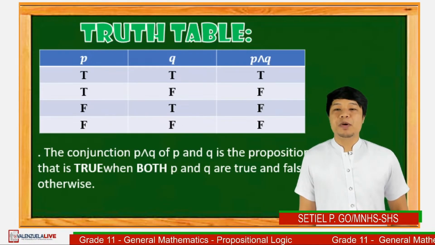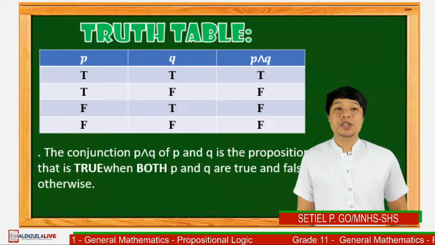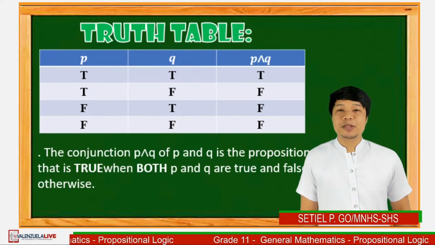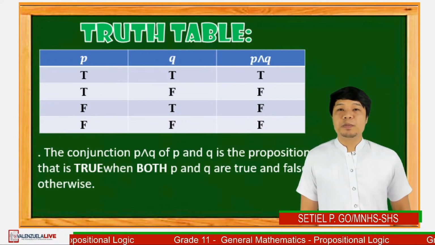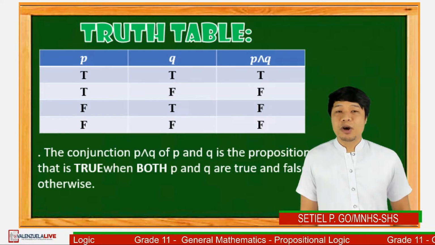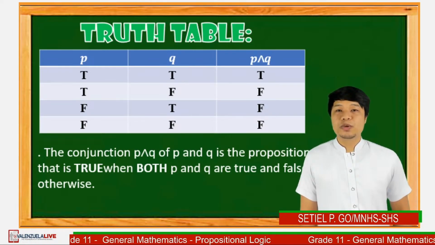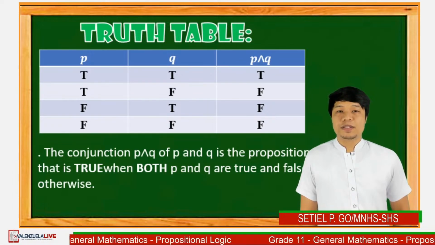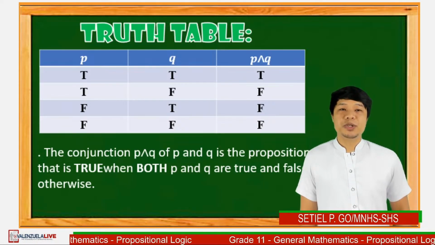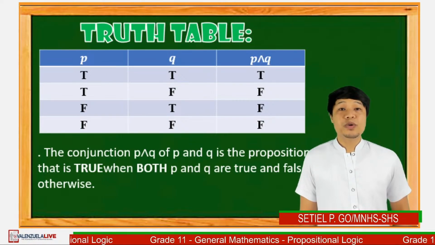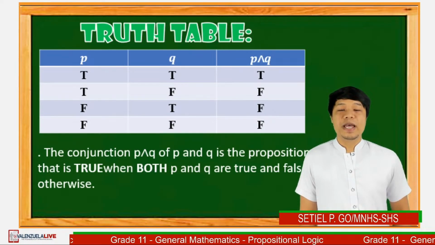Using the truth table, so we have two propositions wherein 2 raised to 2 will be equivalent to 4 rows. So proposition P has 4 truth values which are true, true, false, and false. Proposition Q also has 4 truth values which are true, false, true, and false.